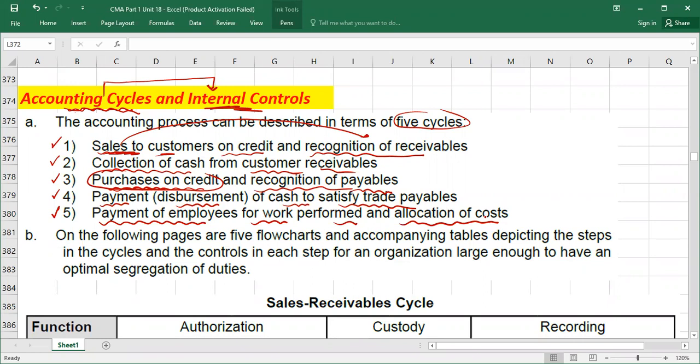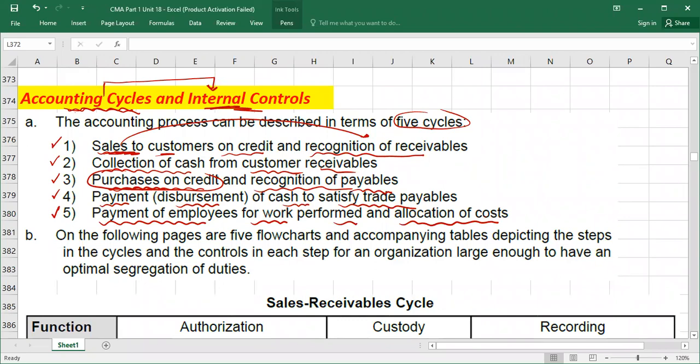Maybe in one option he will write the steps in a sequence, and in some options he will write some steps in incorrect sequence. So he will ask you what is the correct sequence of the activities. Sometimes they will also ask why we apply this step, for which control purpose. So you also need to understand the control.